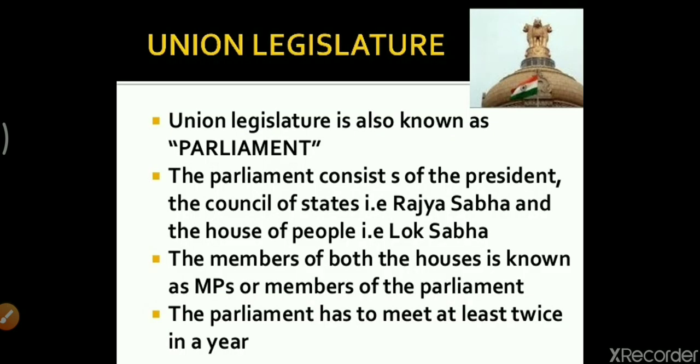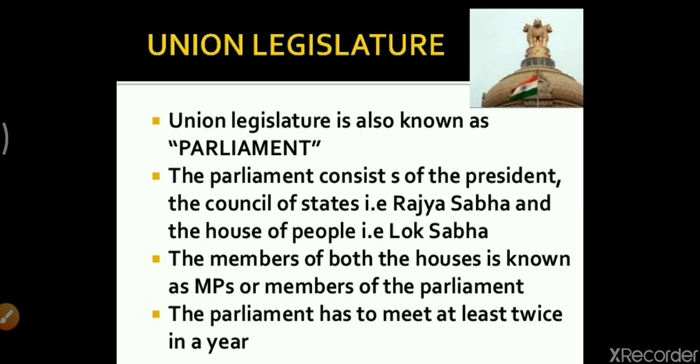Alright, now we'll start with the Union Legislature. The Union Legislature is also known as Parliament. The Parliament consists of three things, that is the President and the two houses, that is the Lok Sabha and Rajya Sabha. Now you must be wondering, whenever we talk about Parliament, we only hear about two houses, that is the Lok Sabha and Rajya Sabha. But children, here I will notify you that basically there are three components of Parliament that consist of both the houses, that is the Lok Sabha, Rajya Sabha, as well as the President of India.